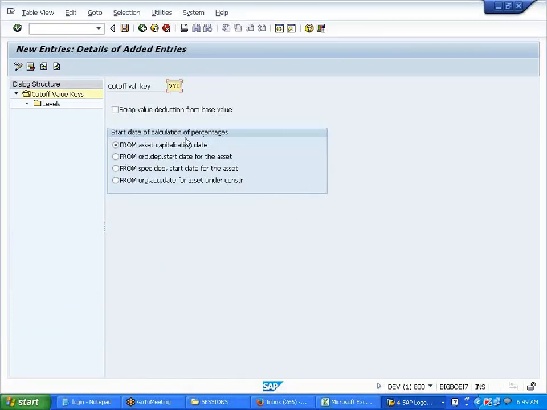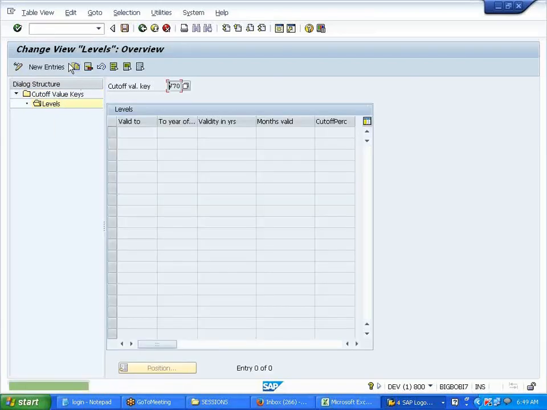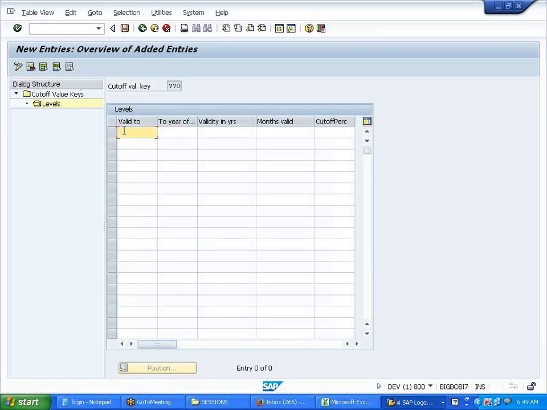The start of calculation depreciation percentage we maintain always from the ordinary depreciation start date, right? And we need to deduct the scrap value from the base value. Select the levels. New entries. Valid till what date? I'll say 9999.